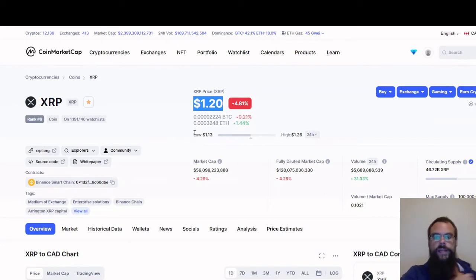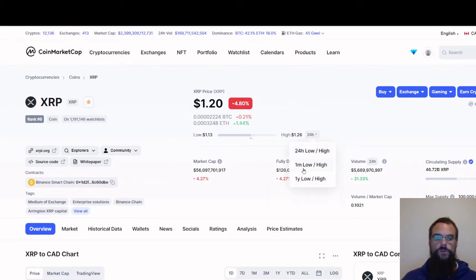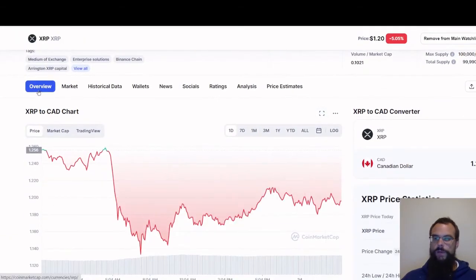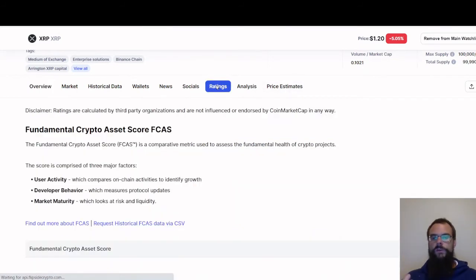Then you have your daily low and your daily high, and you can switch that out. So 24 hours, 1 month low, 1 month high, or 1 year. And now next we have tabs here. So you have overview, market, historical data, wallets, news, socials, ratings, analysis, and price estimates. Price estimates, they're just predictions for people like you and me, where we kind of predict what it's going to be like.